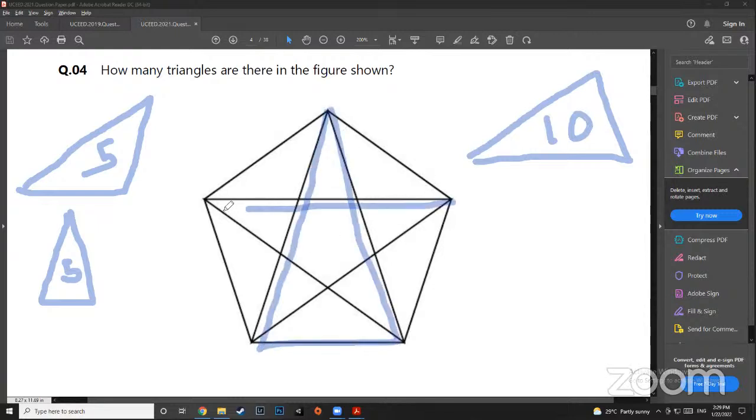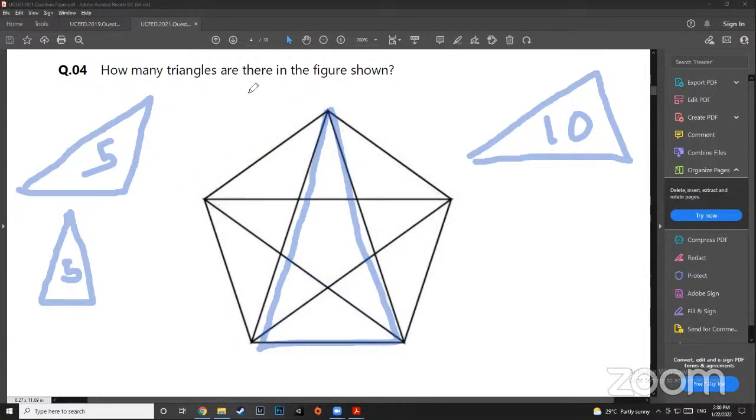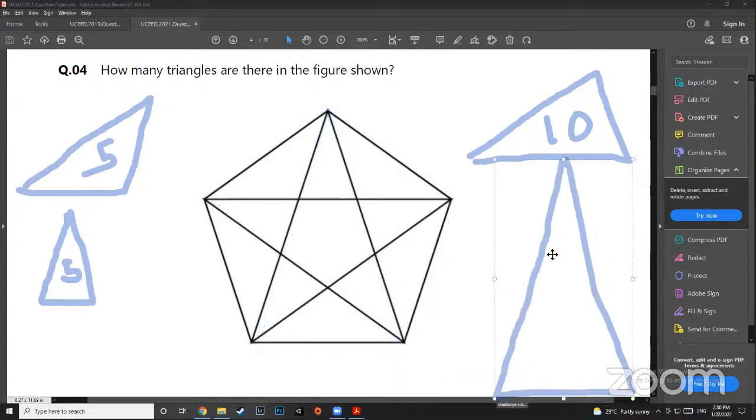1, 2, 3, 4, and the other corner will also be 5. So bigger triangles are 5. Okay. 5 bigger triangles. Then what am I missing? Yeah, this triangle. So it will be 1.